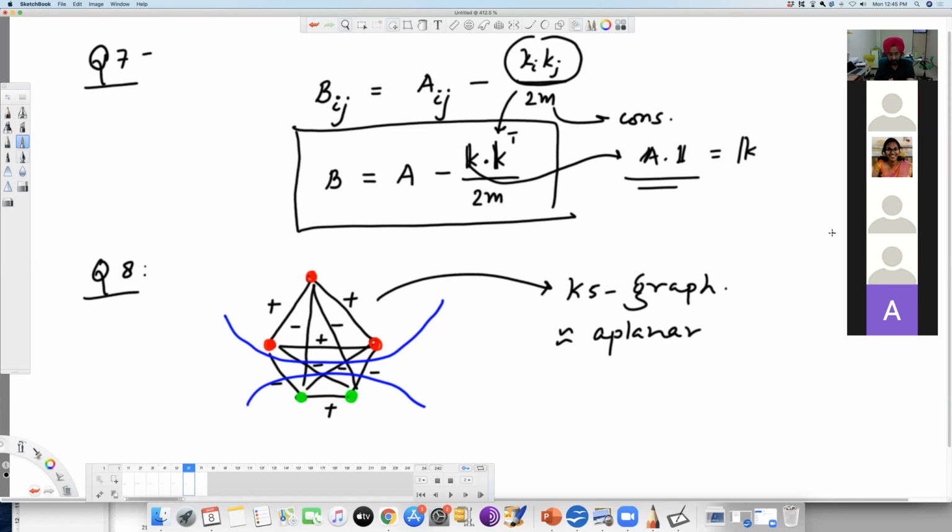And in the next class, we will move on with the dynamics. We will first look at the price model and the preferential attachment model, how the network grows following the power law distribution. And we will see how many models are there. And we will learn what is the common aspect of all the models, how different models still follow power law. Okay, so we'll see that in the next class, and then we'll go on to the epidemic models and the diffusion on the network, and then few other things.